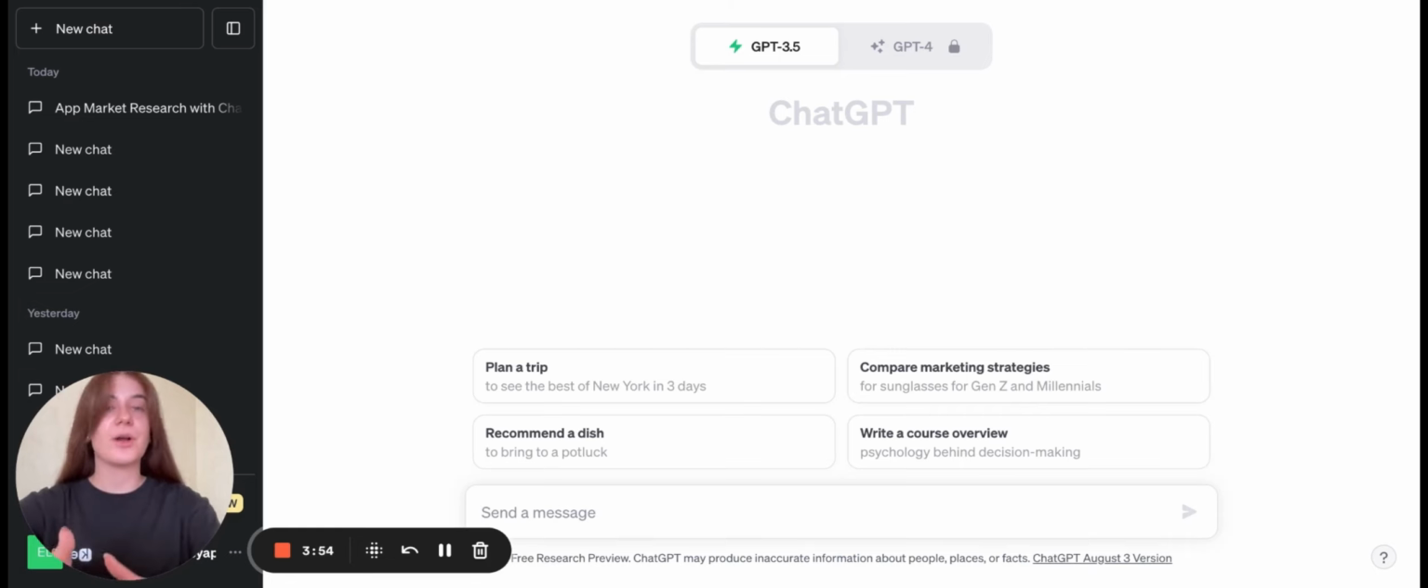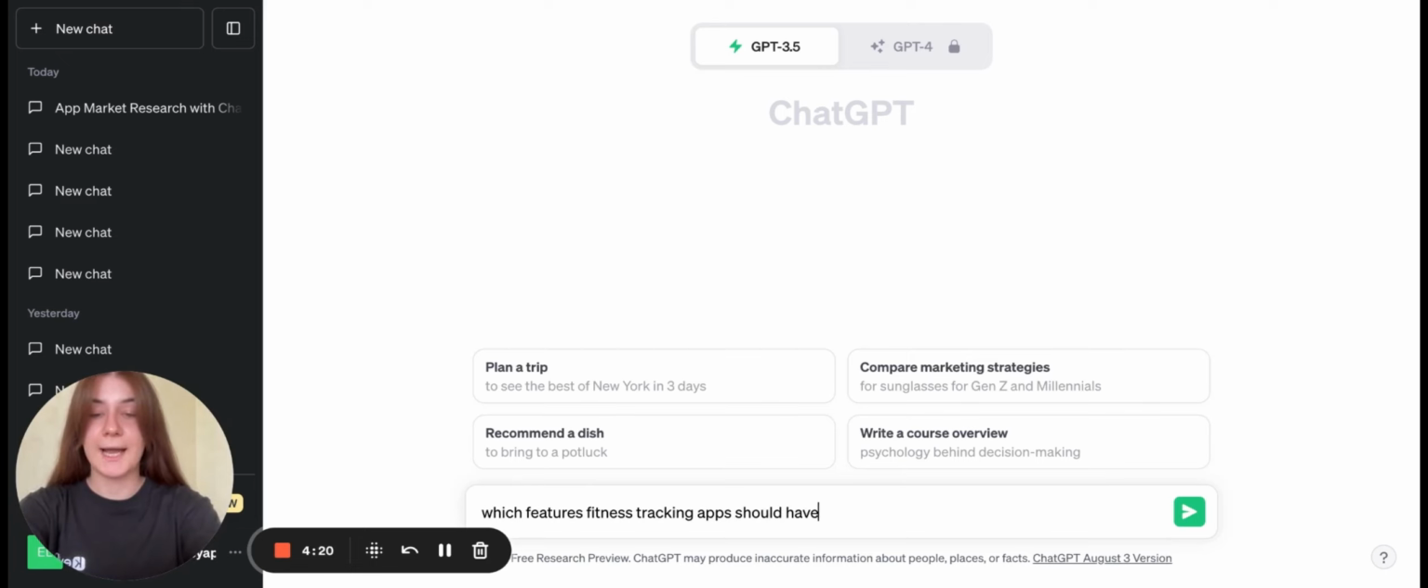So let's imagine that you are going to create a fitness tracking application and you would like to ask about the main features of such applications and the most famous applications published on Google Play or App Store. So you may ask which features fitness tracking apps should have, and also name the most famous apps in this category.